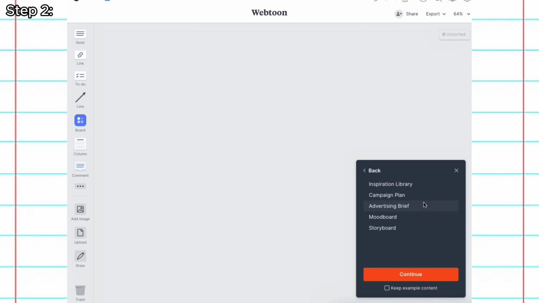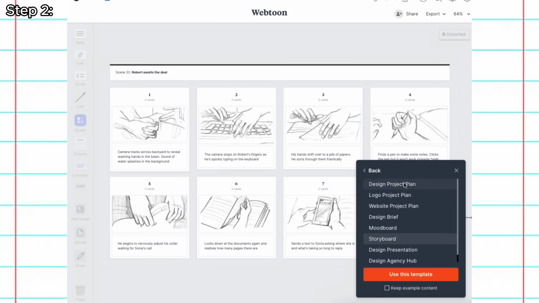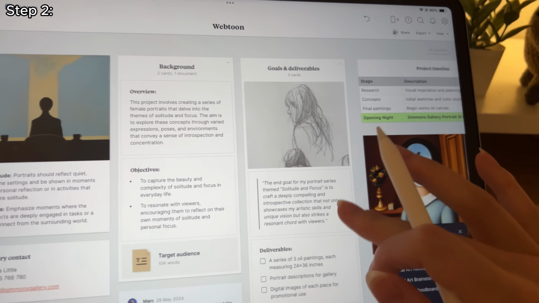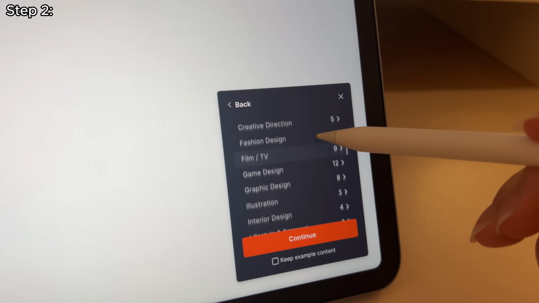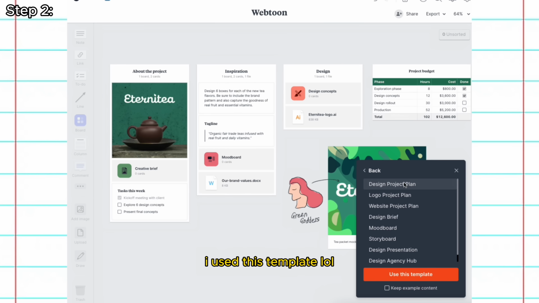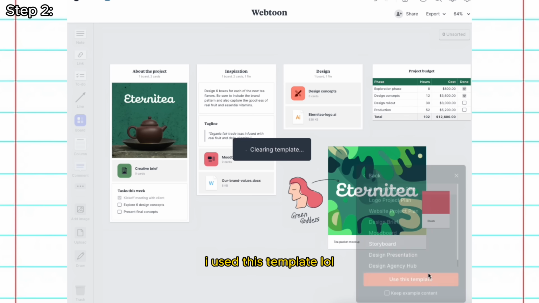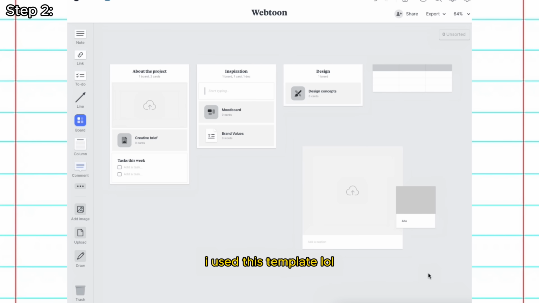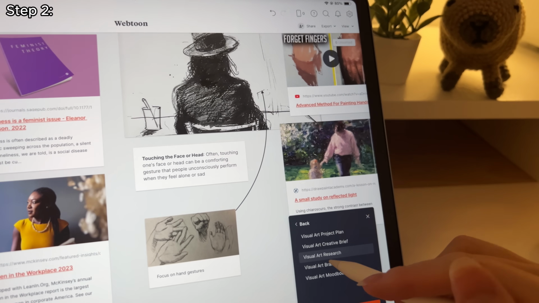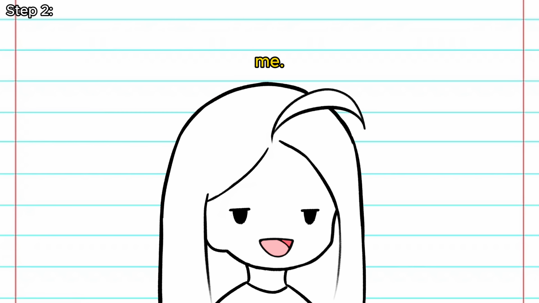If you're feeling a little bit stuck and you don't know where to get started, they also have a wide range of templates that are just very easy to use, and you just upload your own ideas and photos. You can see there's literally so many, and I actually used one to get started. So with over 100 built-in templates available for every type of creative project, I feel like all types of creatives, from creative professionals, hobbyists, to students, to some random girl thinking she can draw a great webtoon in just 24 hours, there should be a template ready for you to use.